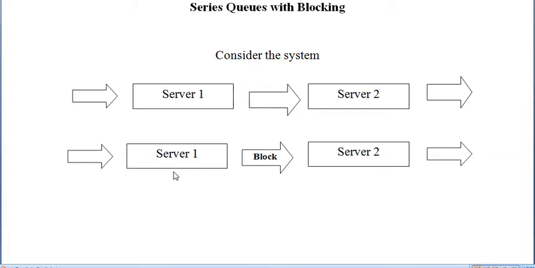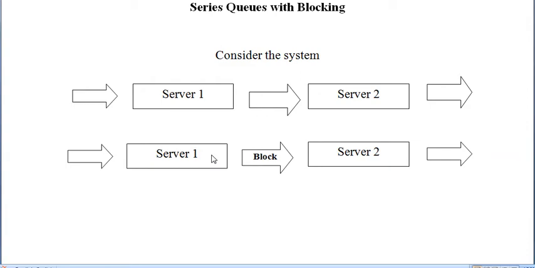Once again, series queue with blocking means there is no chance to form a queue at any server. If a customer enters the system, he should get service from the first server, and when it is finished, he passes on to the second server. If the first server is not free, no customer is allowed to enter the system; he should leave.